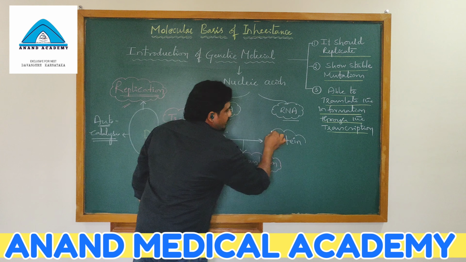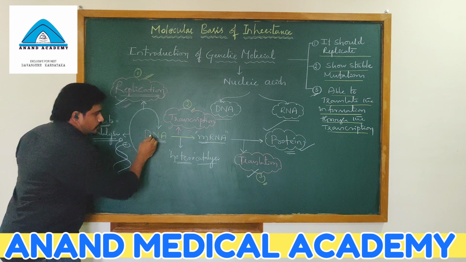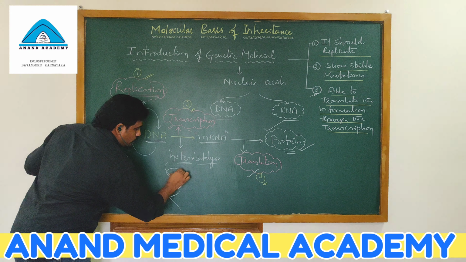In the process, of the two strands of DNA, only one gives mRNA. Whereas in replication, both the strands of DNA participate. So DNA is a double helical structure. Both the strands participate in the autocatalysis process. But in the heterocatalysis process, only one strand participates. If you see, this is the DNA. One and two strands are there. Both strands participate in replication, whereas in transcription, one will participate, the other will not.